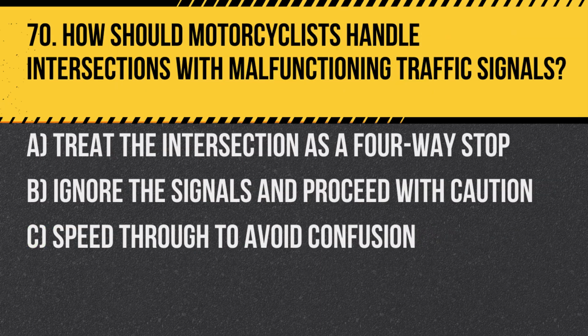Question 70. How should motorcyclists handle intersections with malfunctioning traffic signals? A. Treat the intersection as a four-way stop. B. Ignore the signals and proceed with caution. C. Speed through to avoid confusion. Answer: A. Treat the intersection as a four-way stop. This approach ensures safety and order at the intersection, minimizing the risk of accidents.